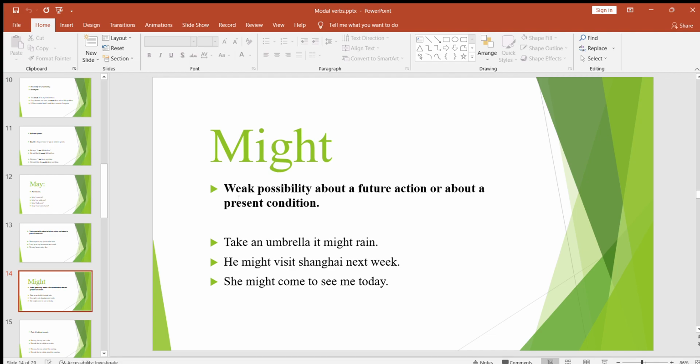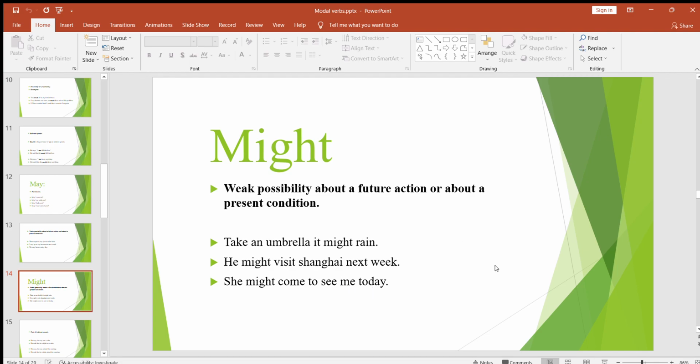The first use of might as modal verb is the same as may: weak possibility about a future action or about a present condition. Nothing different here. Take an umbrella, it might rain. He might visit Shanghai next week. She might come to see me today. So same uses as may.